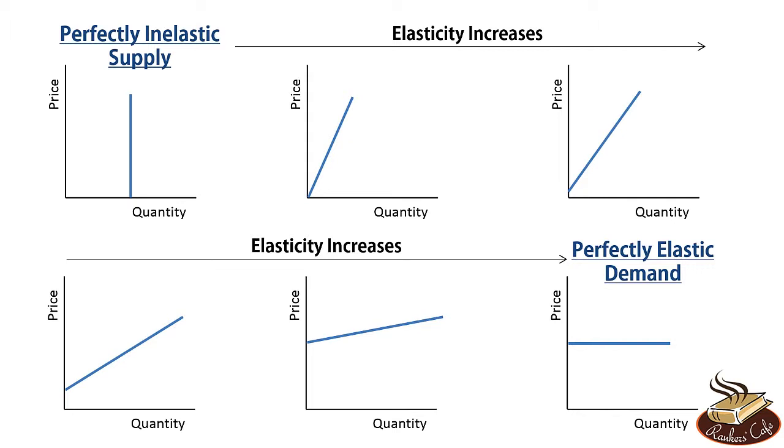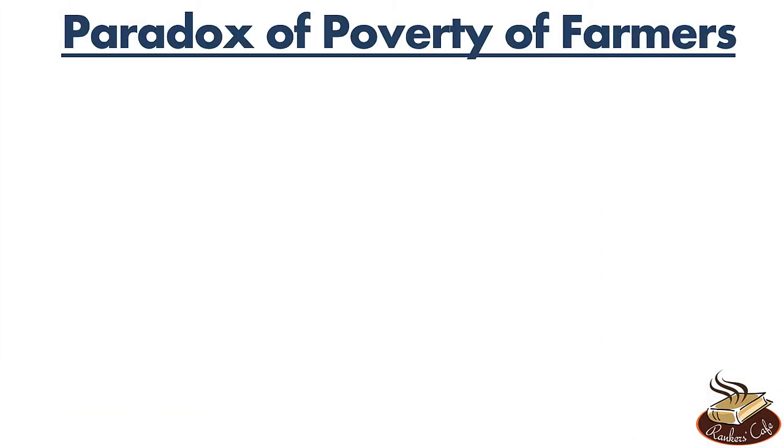Okay? Now that we have understood basic concepts of supply and demand, as well as the concept of elasticity, let's understand some basic applications of them. First of all, let's understand the paradox of poverty of farmers. Now it's very easy to understand that in case the crop of a farmer fails, the farmer faces immense financial hardships. That's not difficult to understand, right? Crop has failed, so obviously the farmer will face hardships. But can good news for farming be bad news for farmers? Is that possible? That is, in case of bumper crops, can farmers still suffer financial loss?